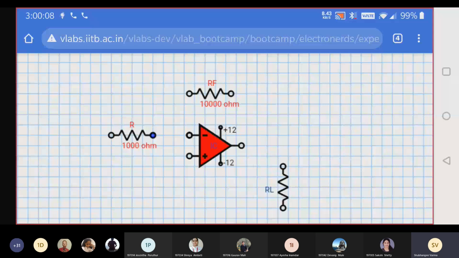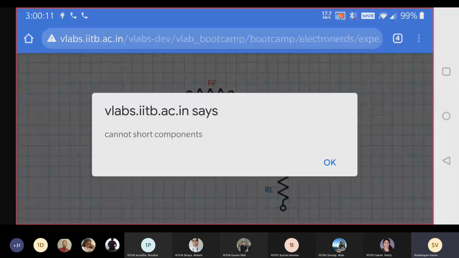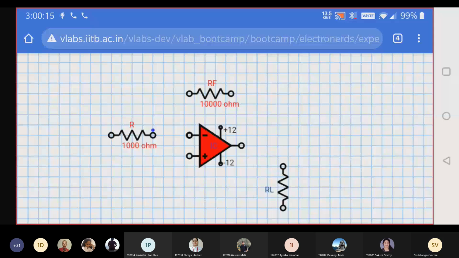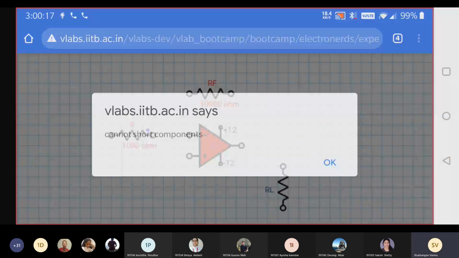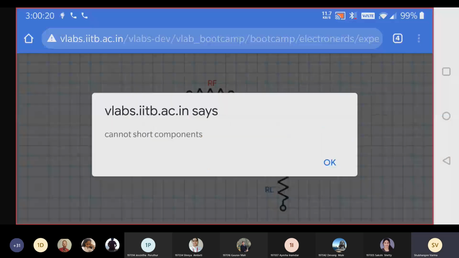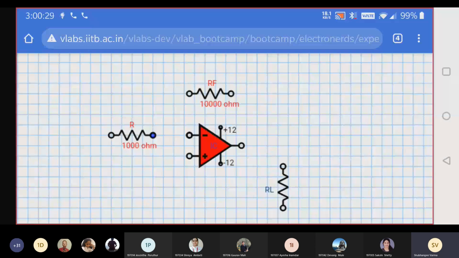Once you click on that, that terminal gets selected. But if I double click on that terminal, I'll get an error message that is cannot short the component. So once you click on one node, you have to click on the other node where you have to do the connection. You have to click on two points that you want to short.